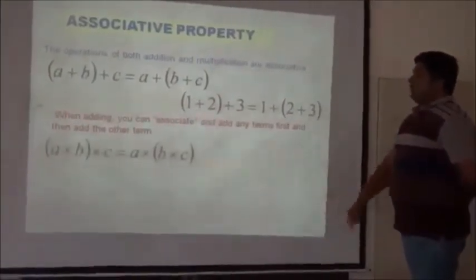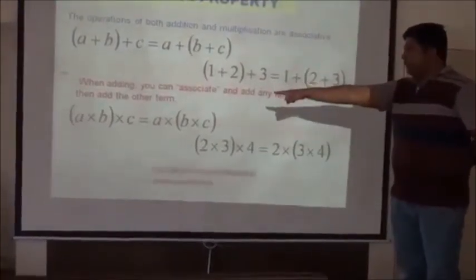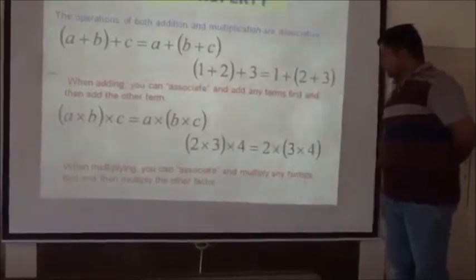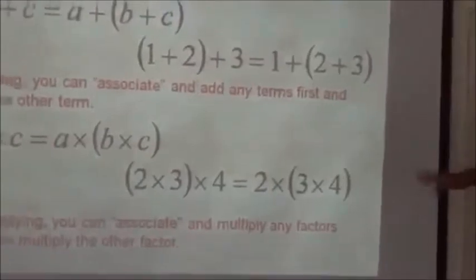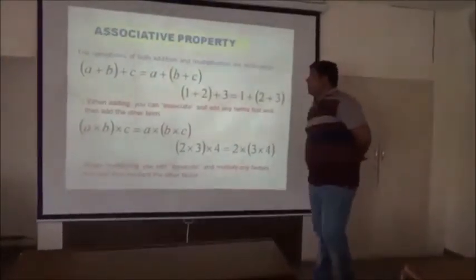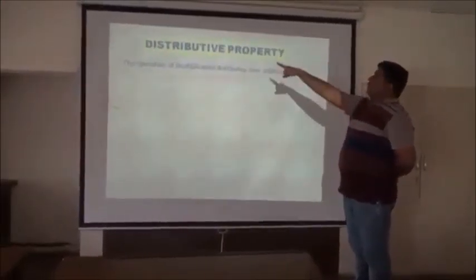The same holds for multiplication. A times B times C is equal to A times B times C. 2 times 3 is 6, and 6 times 4 is 24. Or 4 times 3 is 12, and 12 times 2 is 24. Both are the same. This is the associative property, very useful for operations. Commutative, associative, now the distributive property.